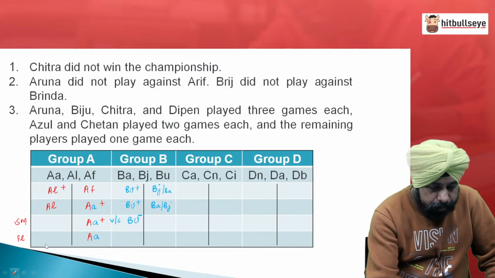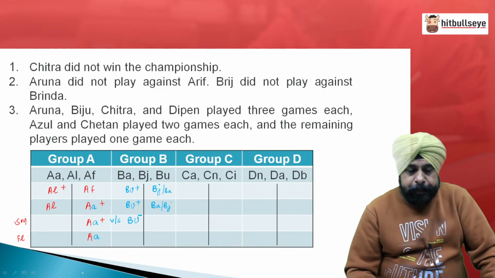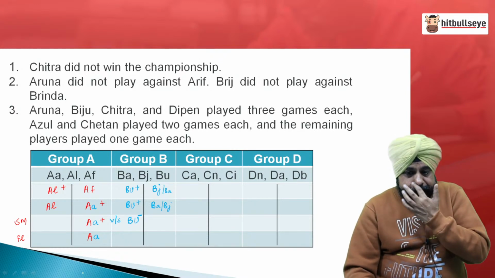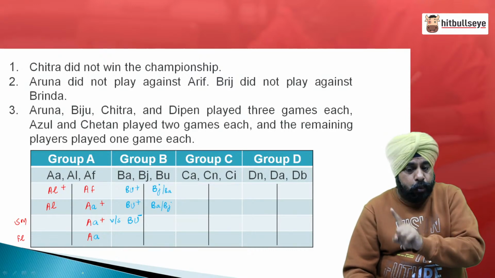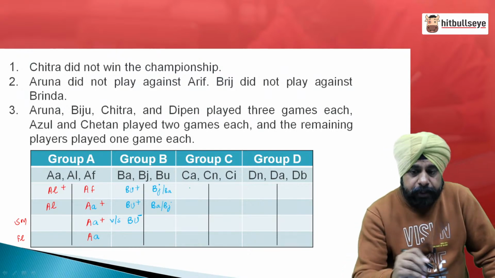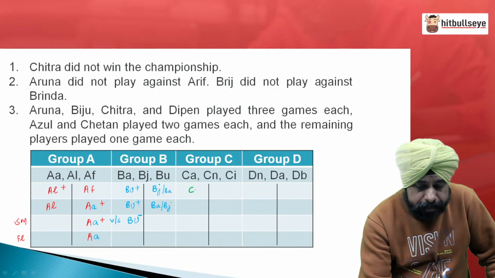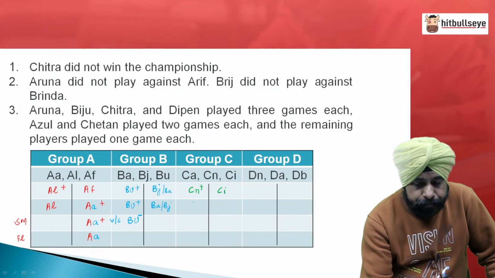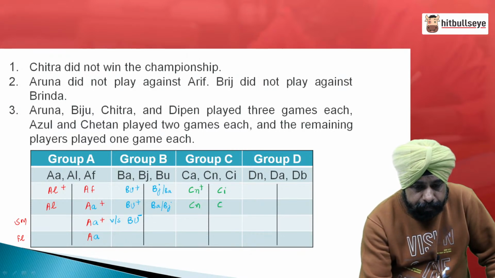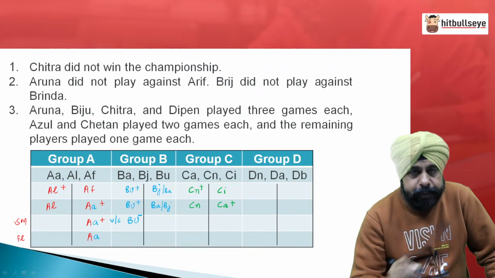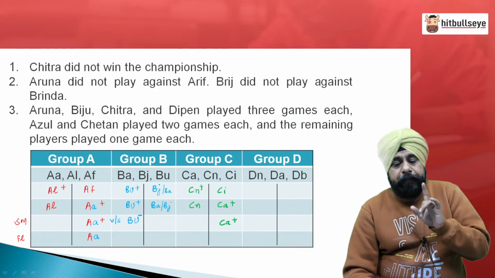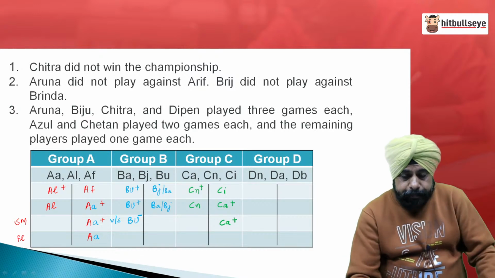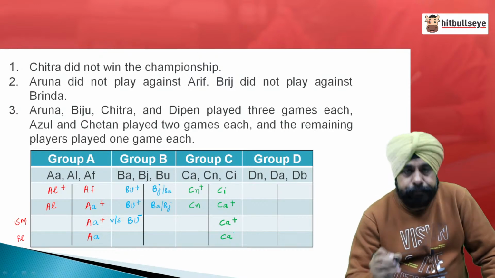People, now the 3rd group I am coming to, group C. Chetan played 2 games. So, that means Chetan must have played the 2 games at the group stage only, and Chitra has played 3. So, Chetan must have played with CI and wins it. Then Chetan must have played with CA, which CA wins. Now, CA will have the semi final and semi final is CA's 2nd match. So, she must have won it and is playing the finals.